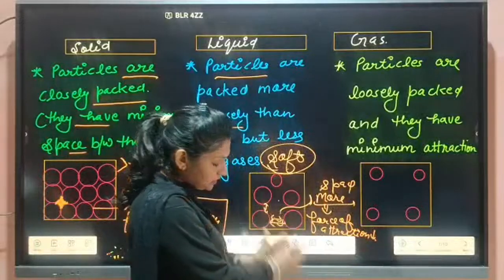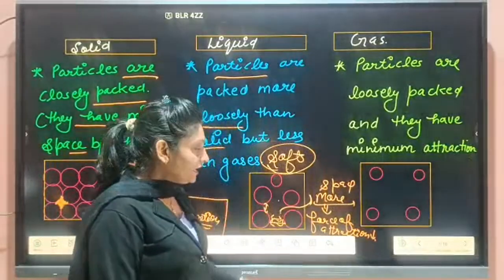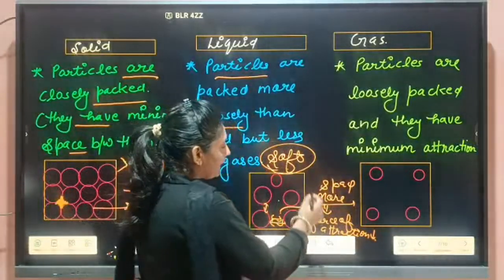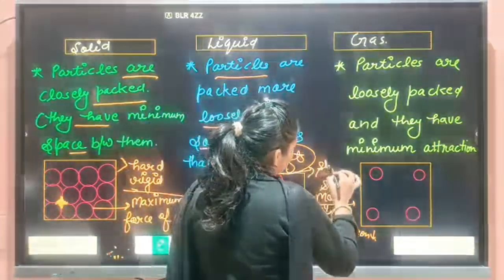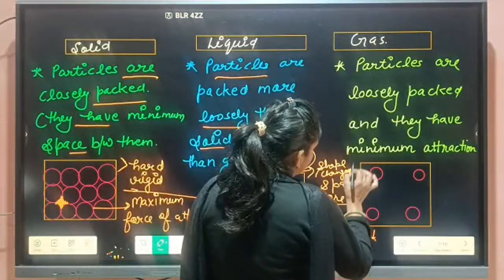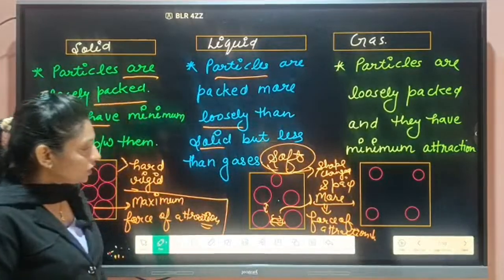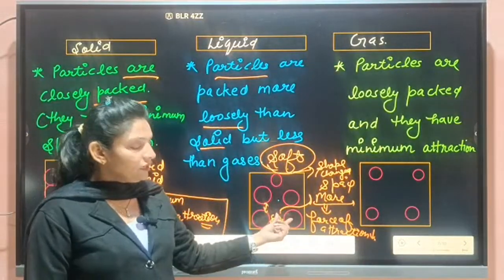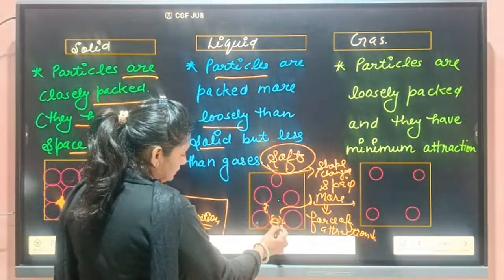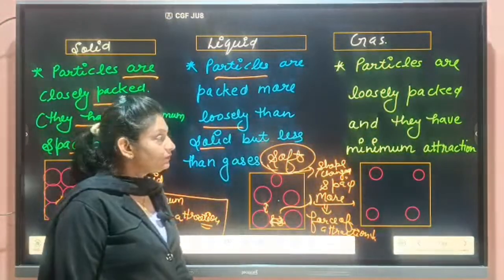That's why they do not have a fixed shape and their shape can be changed, because particles are not closely packed here. They are not tightly bound. They have more space between them.